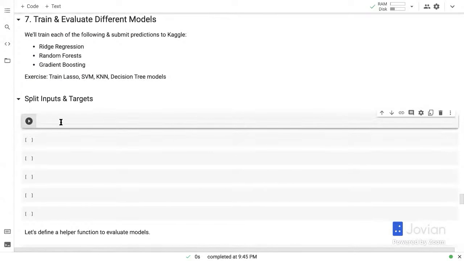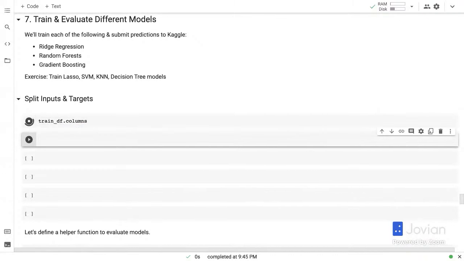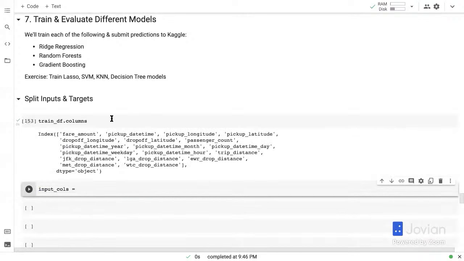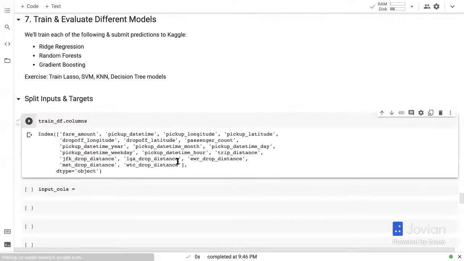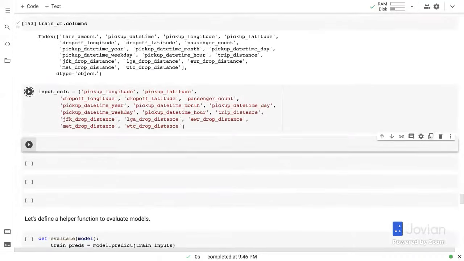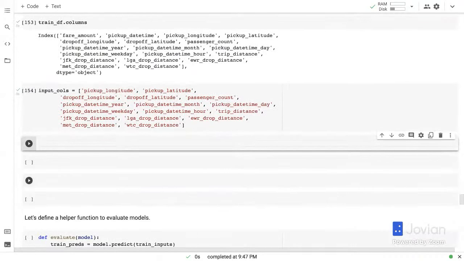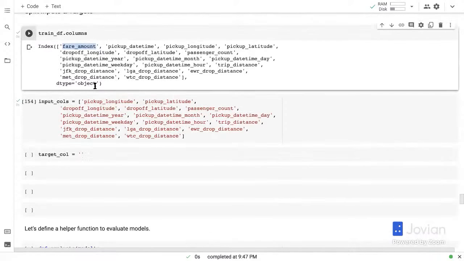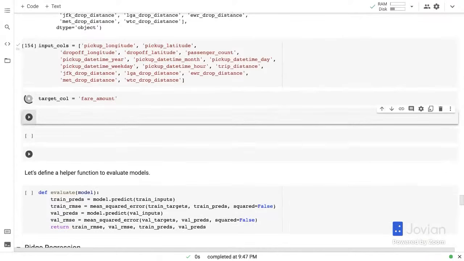Okay. But before we train the model, once again, we have to create inputs and targets. Now we've added a bunch of new columns. So let's just go train_df.columns. And now, well, the input columns, we are going to skip the fare amount. We're going to skip the pickup datetime. I'm still going to keep pickup latitudes and longitudes because decision trees might still be able to use these. So those are all our inputs. Looks good. And then we have our target column. And here is the fare amount, that is a target column.